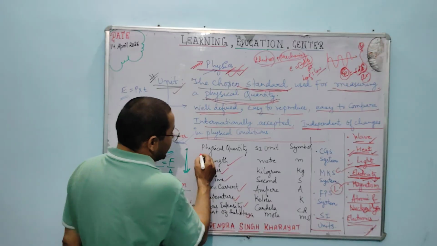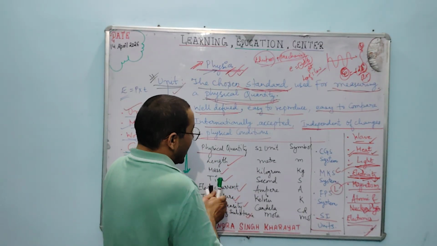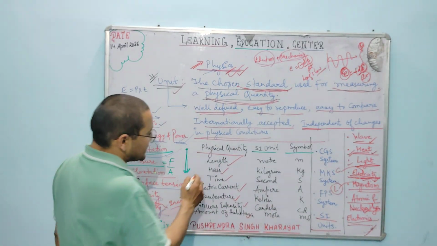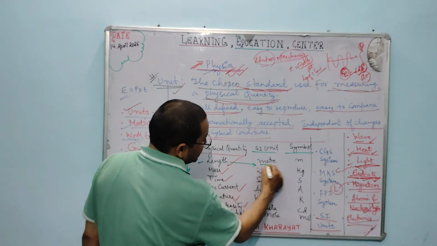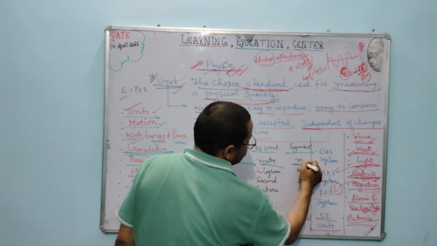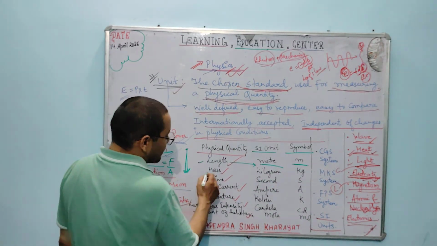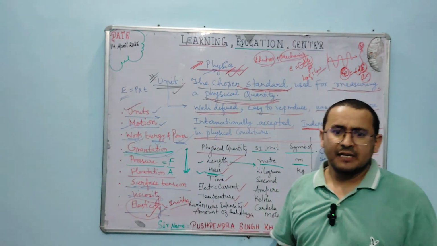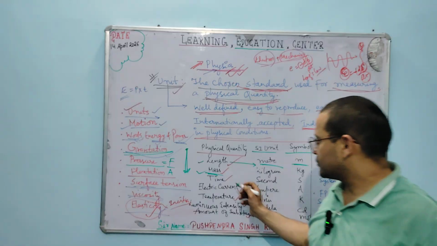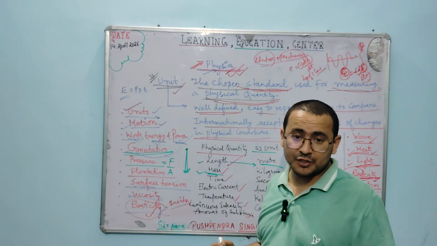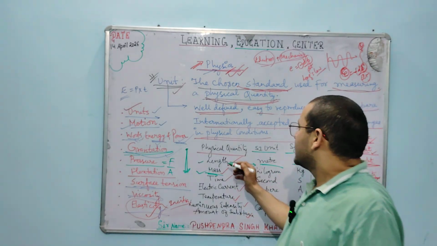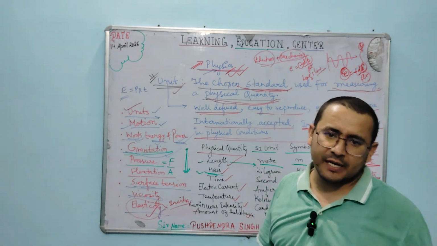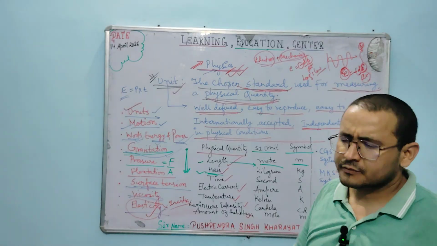So now there are different physical quantities here, and the SI units and their symbols we generally hear. Length is measured in meters, symbolized by small m. Something like mass. Mass is the content within the body. However, we have one more additional lecture on mass and weight and all whatsoever. Now we will go through it. So physical quantity mass means the content that any object or article has.